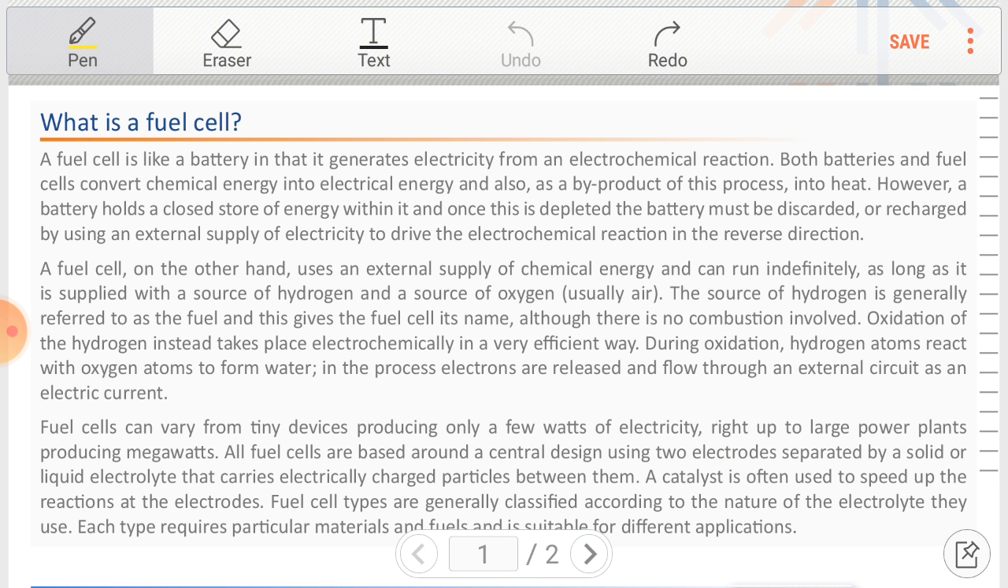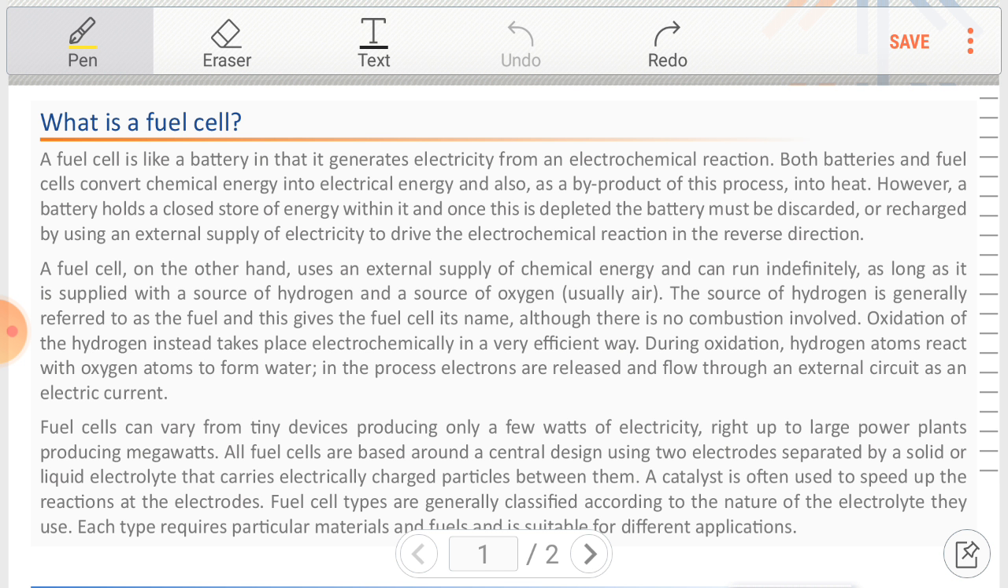Oxidation of the hydrogen instead takes place electrochemically in a very efficient way. During oxidation, hydrogen atoms react with oxygen atoms to form water. In the process, electrons are released and flow through an external circuit as electric current. As we know, electric current is the flow of electric charges. So when the charge flows through the electric circuit, we name it electric current.